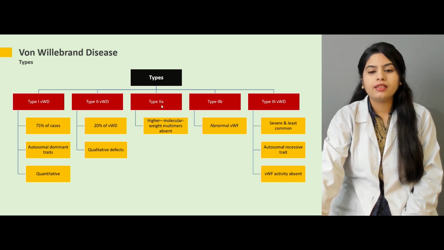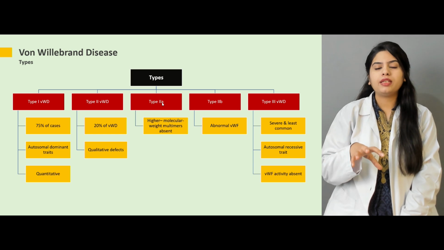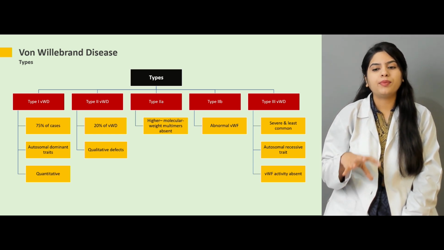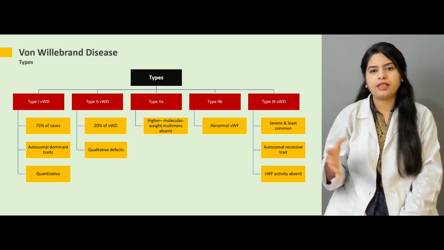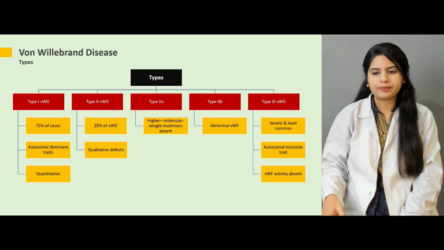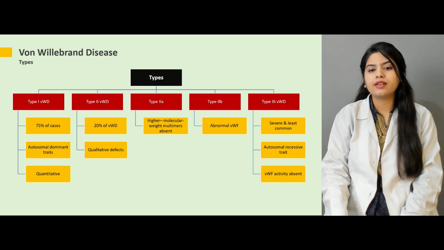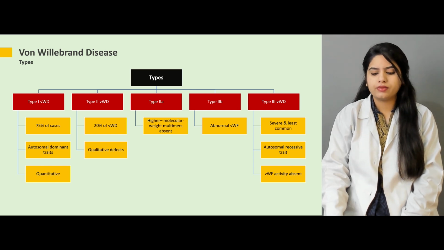In type 2A the high molecular weight multimer is absent, and in type 2B there is the formation of abnormal von Willebrand factor that is dysfunctional and is not playing its proper role. So these are some types of von Willebrand disease that can occur in your patients.